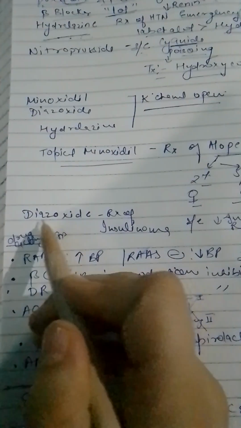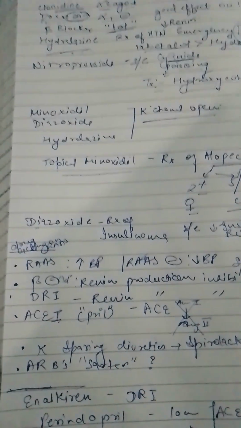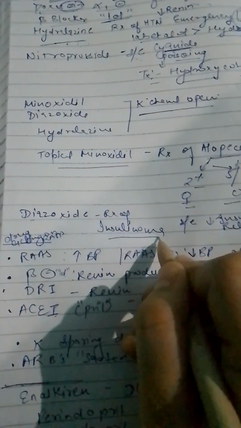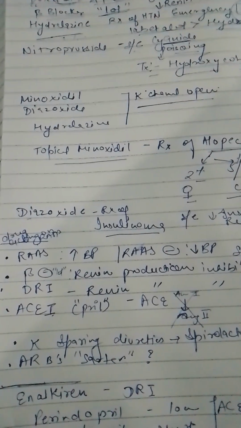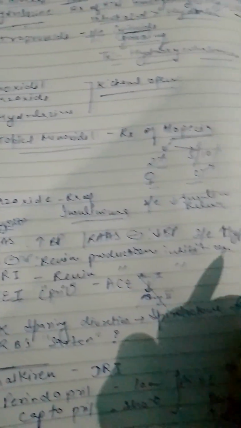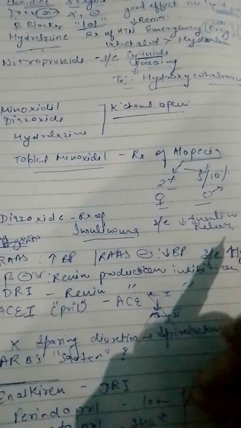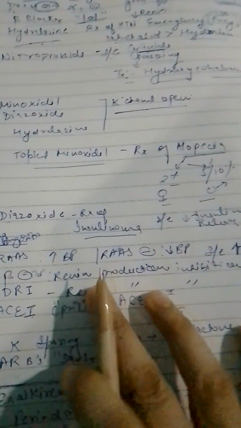Then comes diazoxide. Diazoxide is used in the treatment of insulinoma, a tumor of insulin-secreting cells where there is excessive release of insulin. The drug's mechanism is that it decreases insulin release, they can ask.